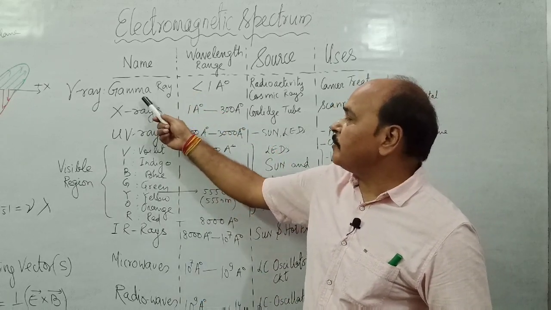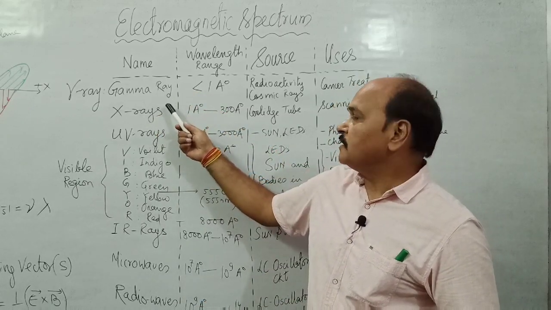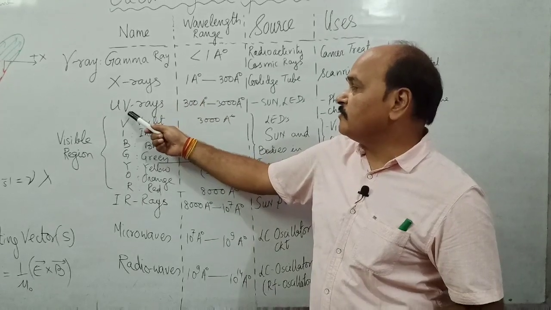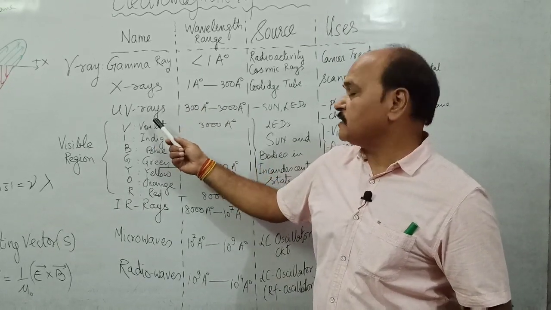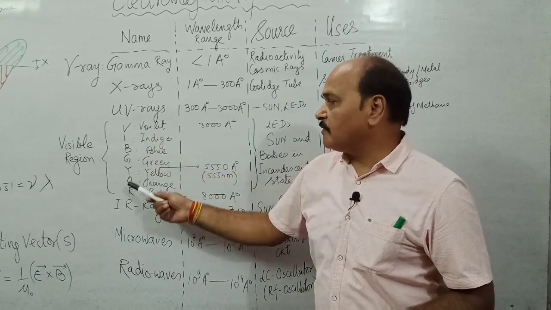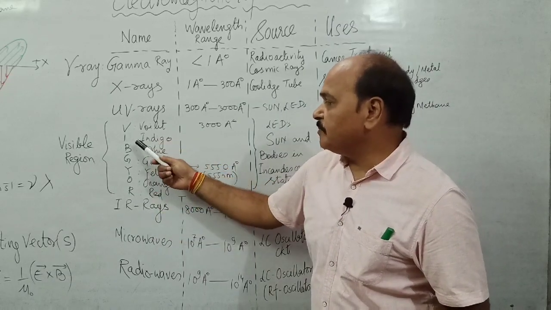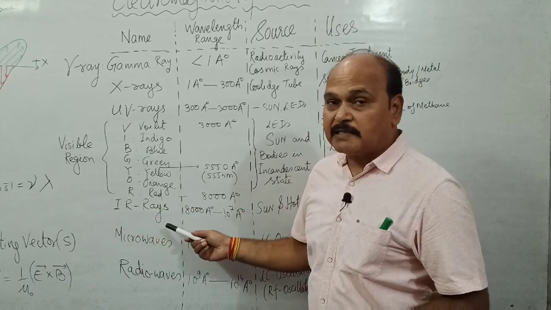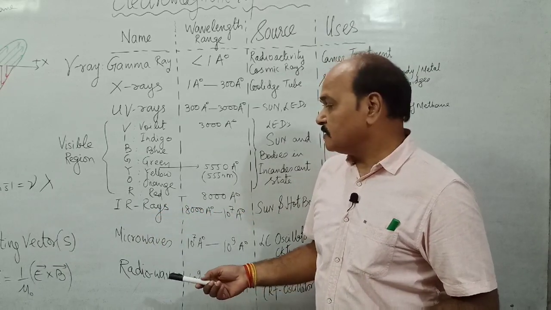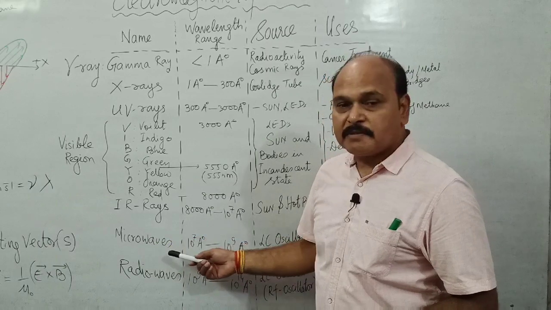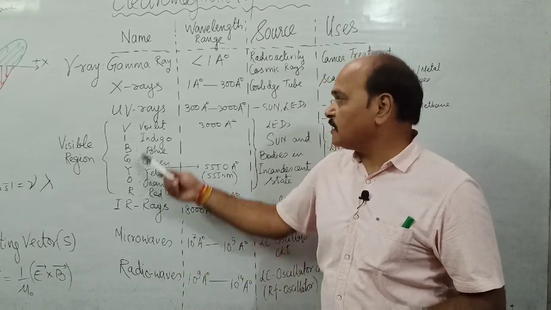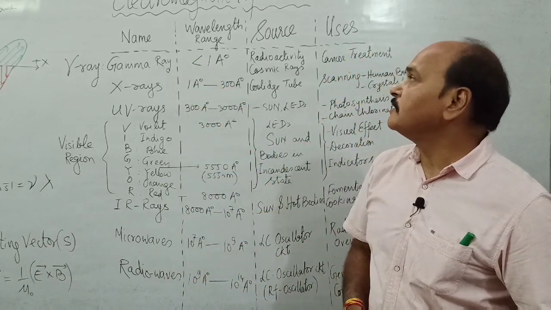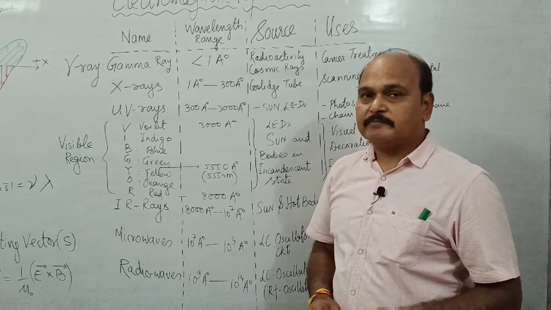The names of all electromagnetic waves are written here. At the top we have gamma rays, then X-rays, then UV rays, that is ultraviolet rays, and then the visible part of the electromagnetic spectrum, VIBGYOR. Thereafter we have IR rays, infrared rays, then microwaves, and finally radio waves. So these are the various members of the electromagnetic spectrum.